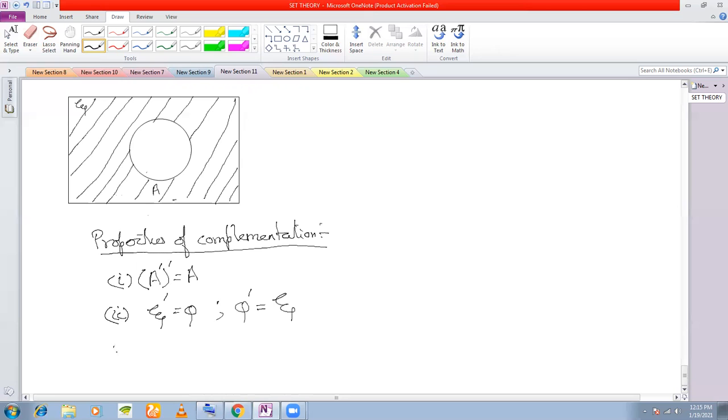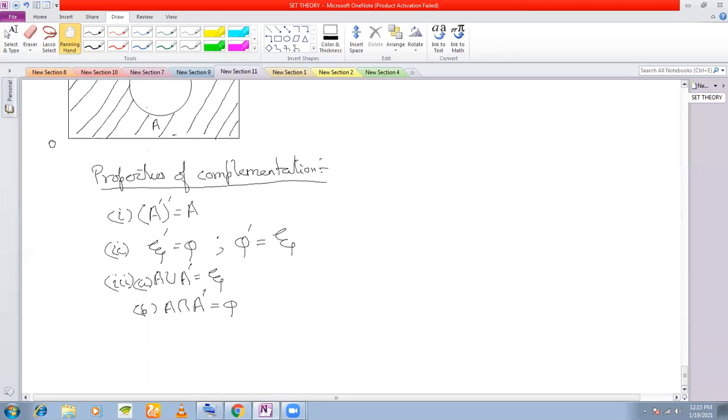The third property is that A union A complement will be equal to the universal set, and A intersection A complement will be equal to a null set. This is the third property.